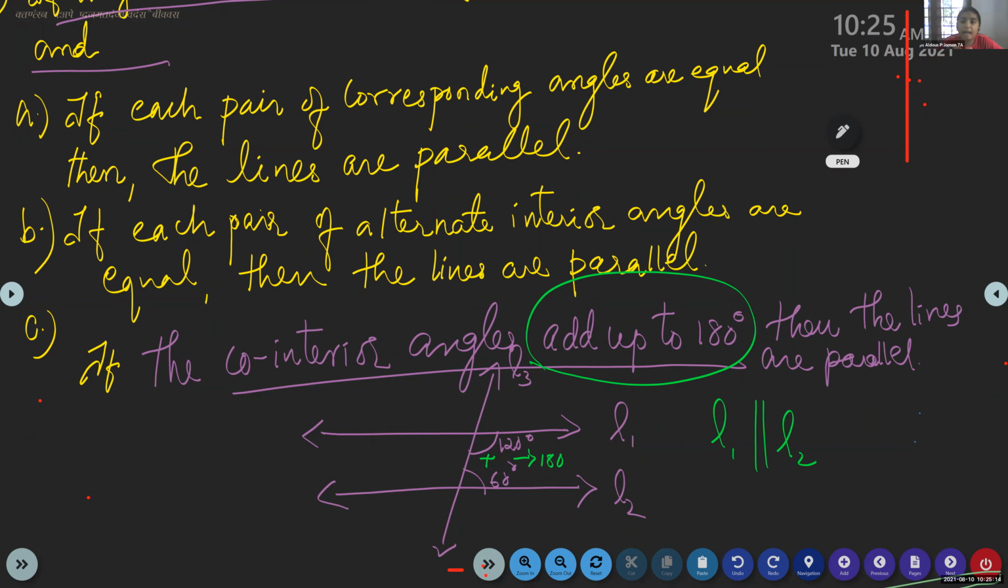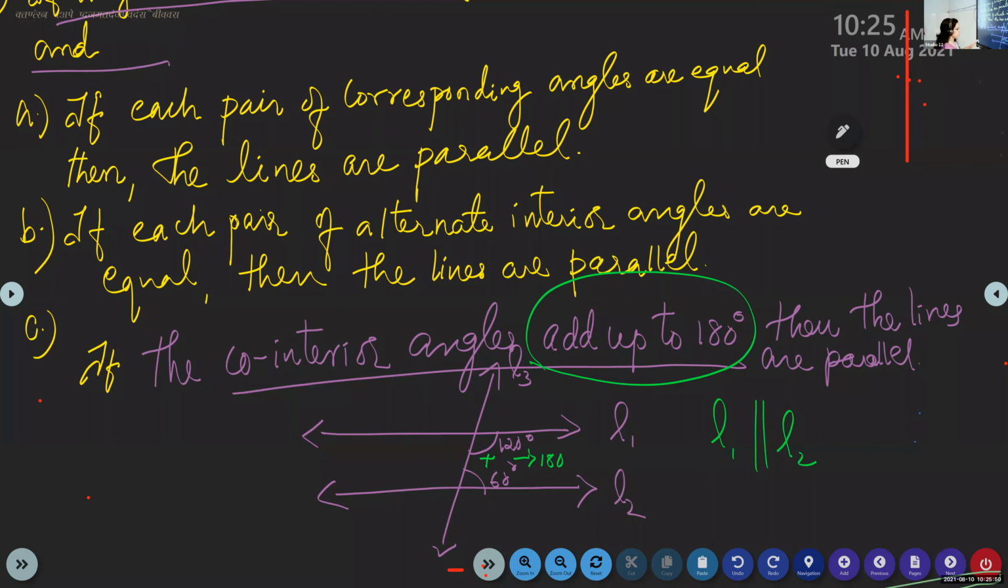Ma'am, but the angles should be equal, right? To be parallel. Co-interior. What is the condition of co-interior? Ma'am, the angles are not equal. Co-interior angles are not equal. Corresponding angles and alternate interior angles are equal when two parallel lines are cut by a transversal, isn't it? And what is the rule of co-interior angles? Co-interior angles add up to 180 degree. 180 degree. Don't confuse it. Third rule is co-interior angles add up to 180 degree.